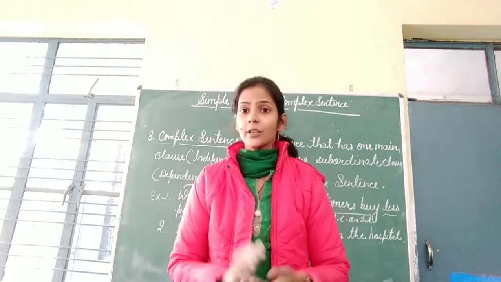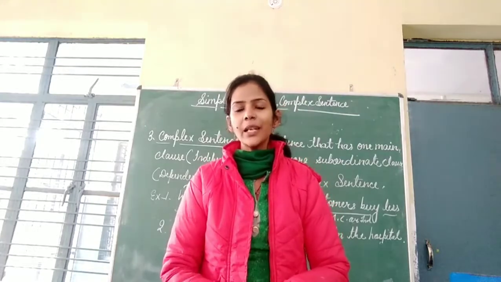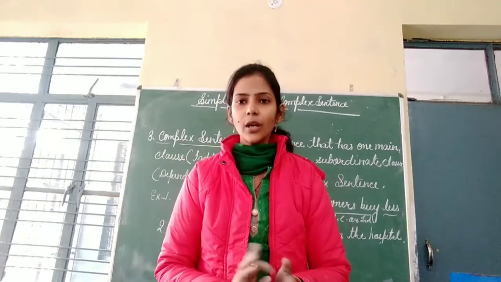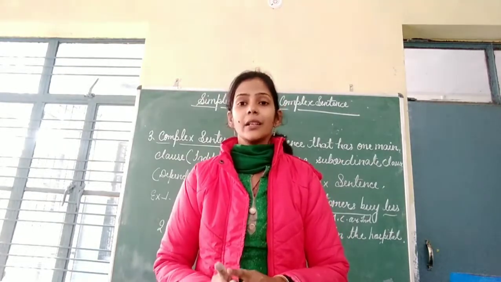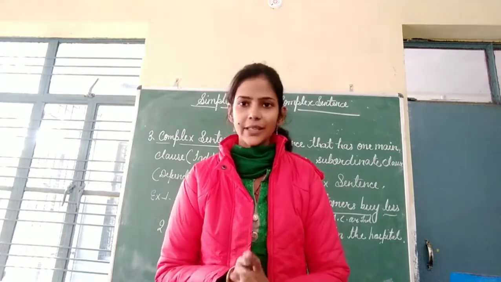Now the complex sentence: one sentence gives a complete meaning, but the other sentence does not. So one independent sentence and one dependent sentence make a complex sentence.